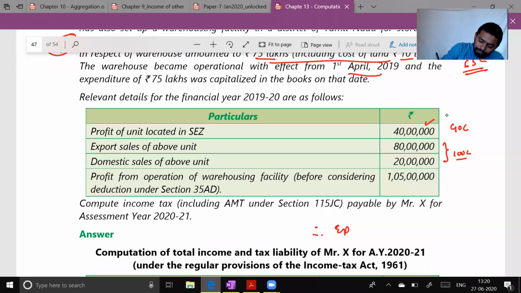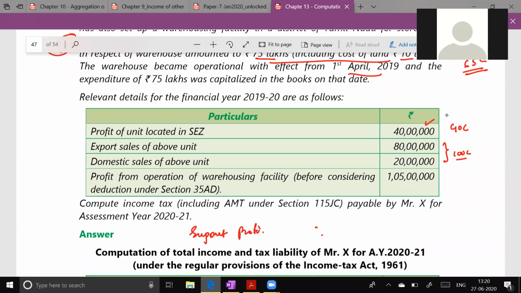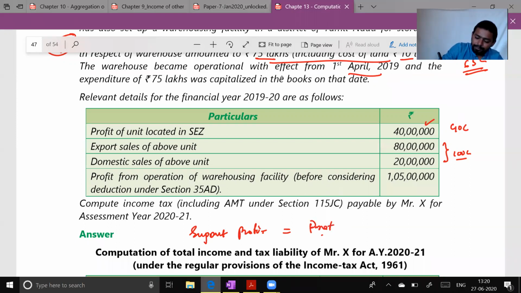Export profit is equal to total profit into export turnover divided by total turnover, of the SEZ unit. So you put this data: 40 lakh into 80 lakh divided by 100 lakh is equal to 32 lakh.